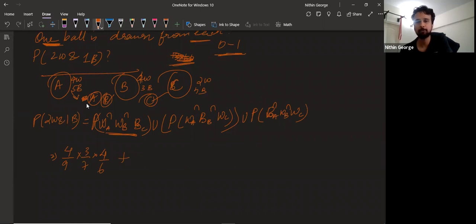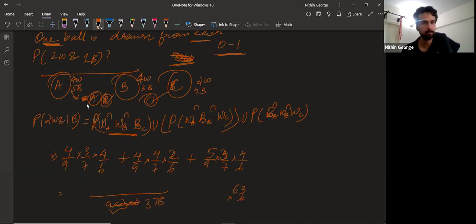Plus probability of white in A, 4 by 9, and 4 by 7, and 2 by 6, right, plus 5 by 9, 4 by 7, sorry, 3 by 7, and 4 by 6. We get 9 into 7 into 6, common denominator, which is 63 into 6. What is 63 into 6? 378. Okay.